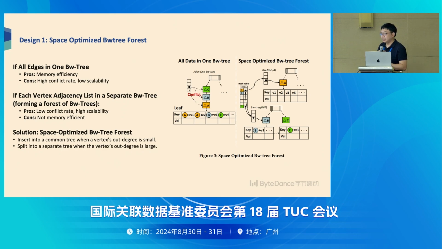So what we do is, for a new user, we first put them all into an initial tree. When this user accesses more frequently and reaches a threshold, we split them into another Bw-tree. And for the hot user, we use just an individual Bw-tree to store their data.